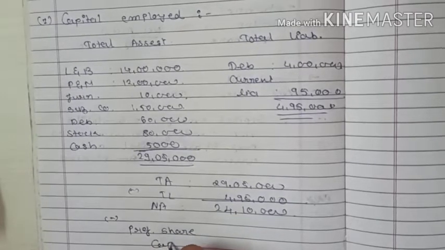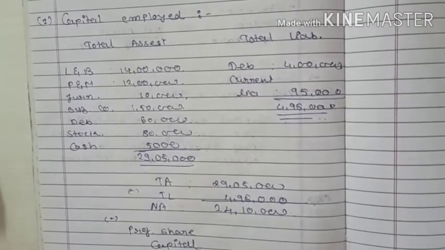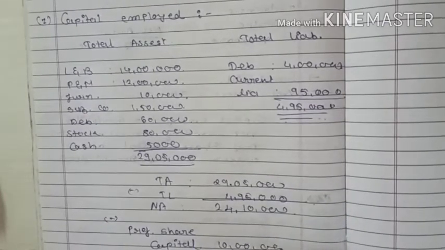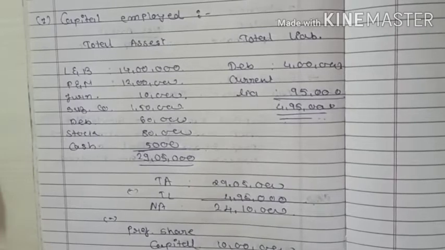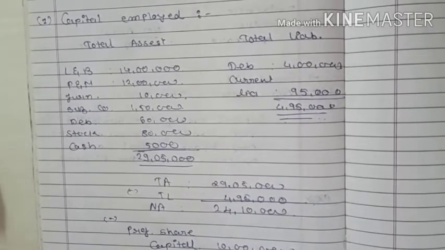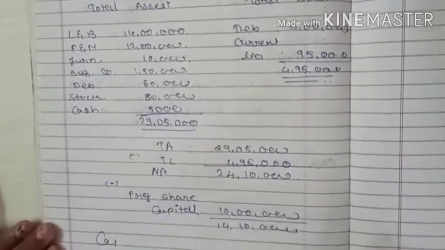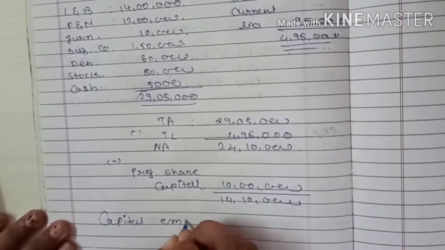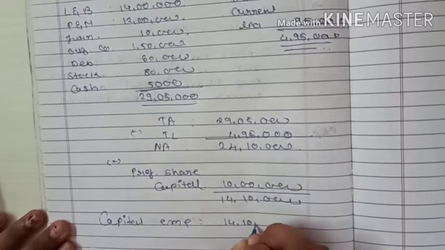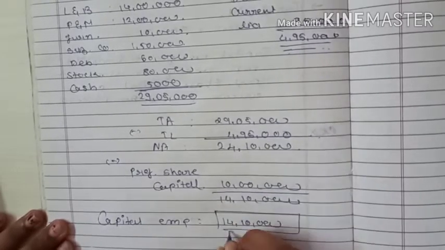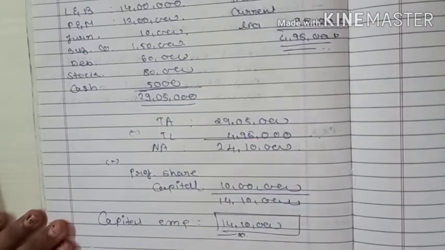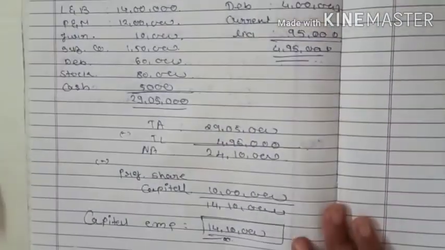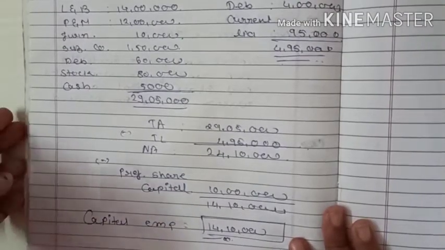Preference share capital will be 10 lakh. It will come to 14 lakh 10,000. Capital employed is equal to 14 lakh 10,000. Right? Step number 1 is capital employed, that we have found: 14 lakh 10,000.